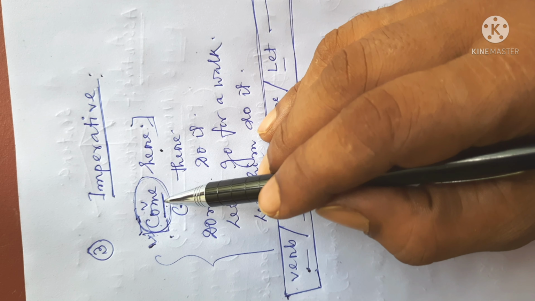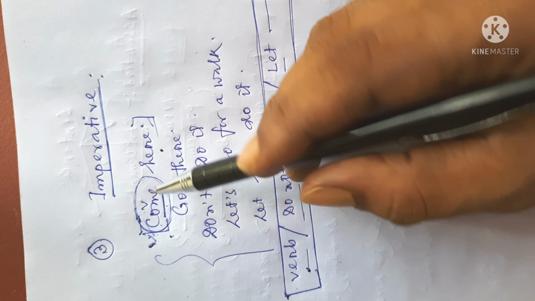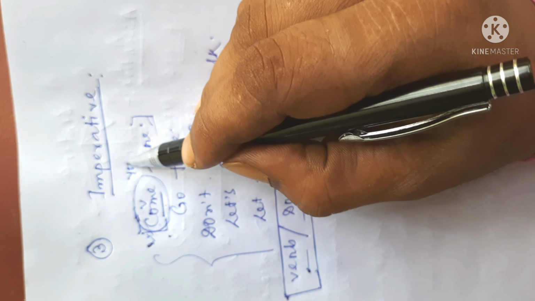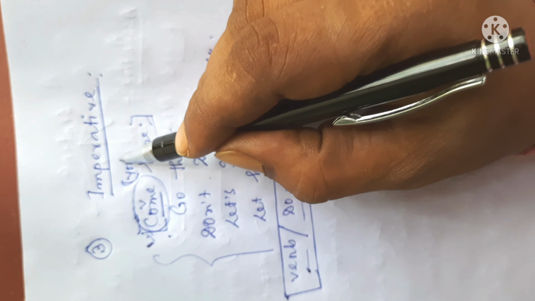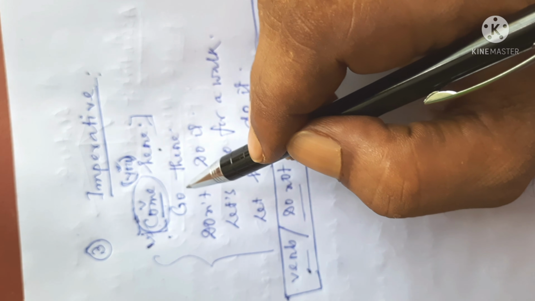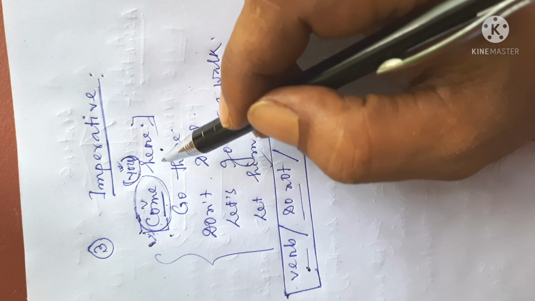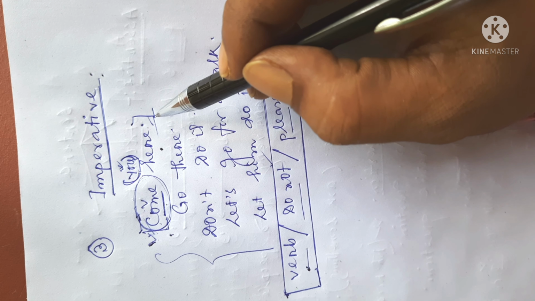Suppose, come here, whom am I asking? You, who are listening to me. So, come you here. You is the understood word in the sentence. So this type of sentence always addresses you.